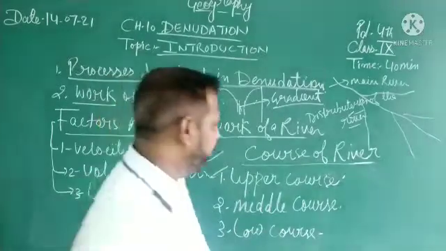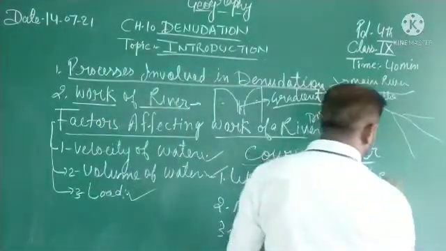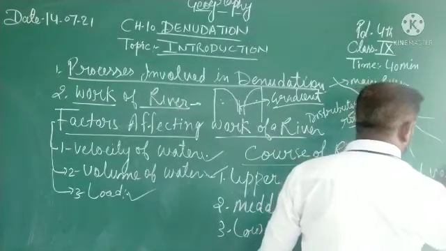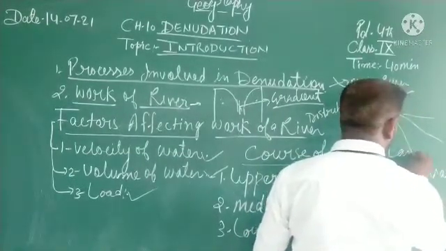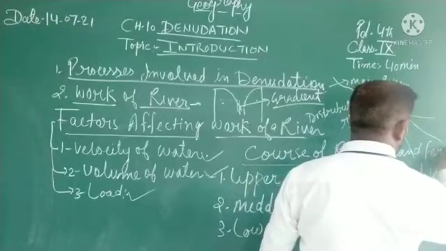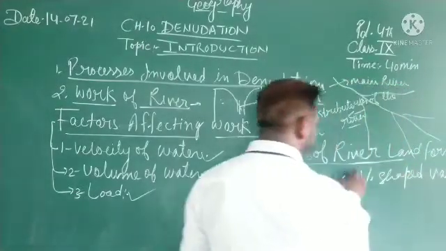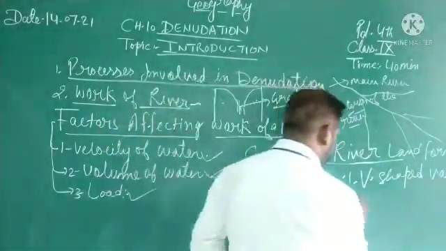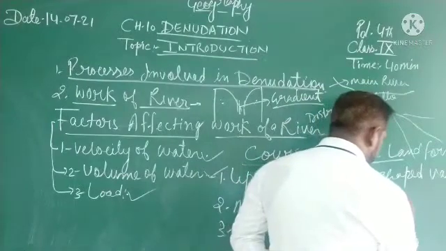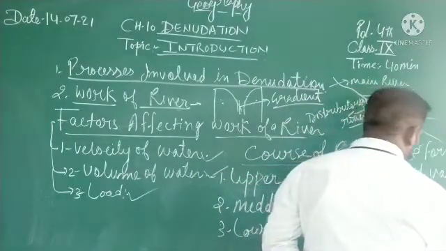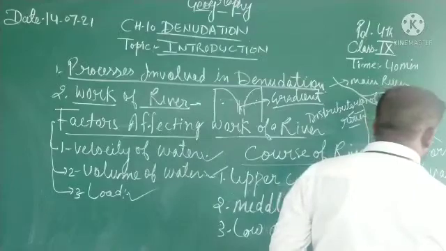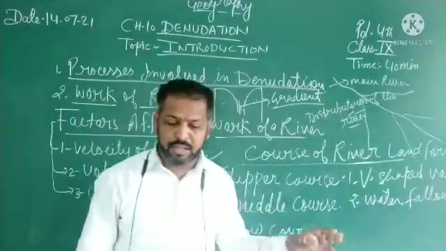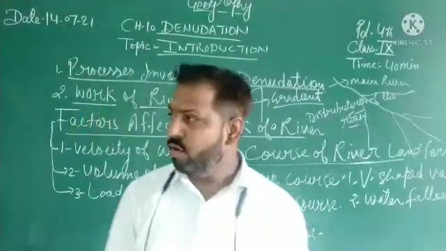So we have the V-shaped valley landform, and waterfalls. These are the two landforms formed in the upper course: the V-shaped valley and the waterfall.